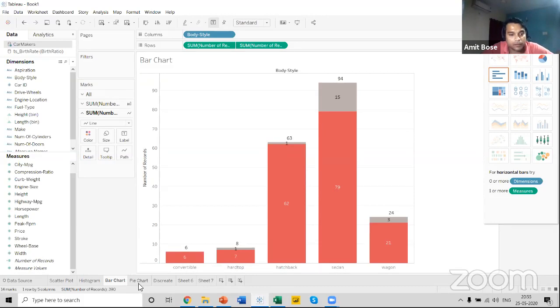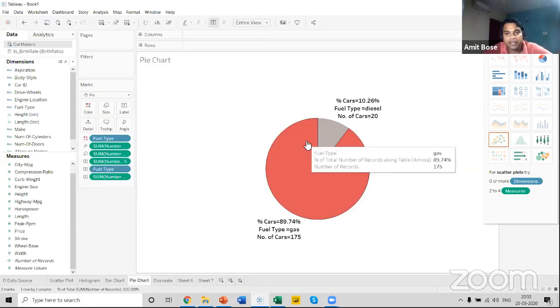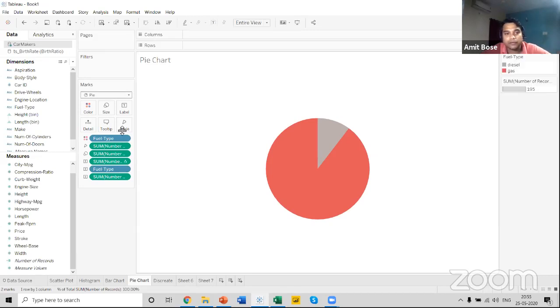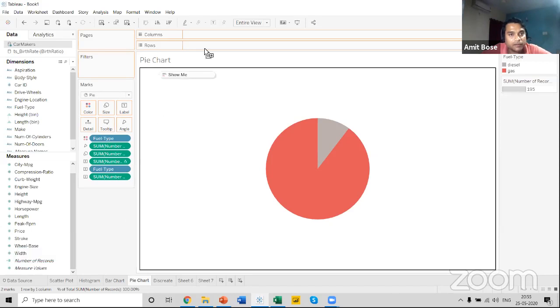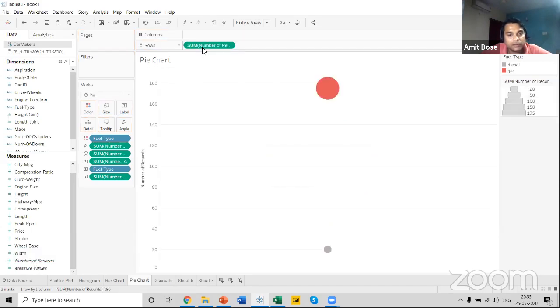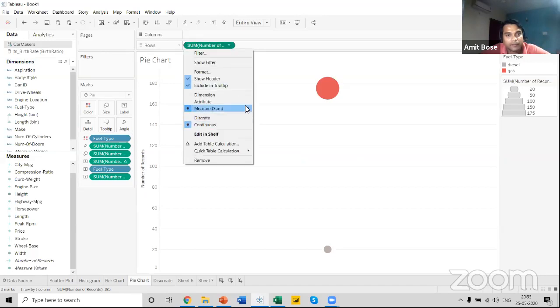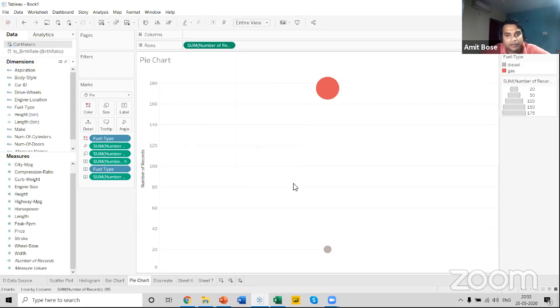Now let me show you how you can build a donut chart. Suppose this is the pie chart that I have used. Let me remove all the options over here. And what I can do, I can bring this number of records once more over here, click on this option, and select a minimum or maximum aggregation.